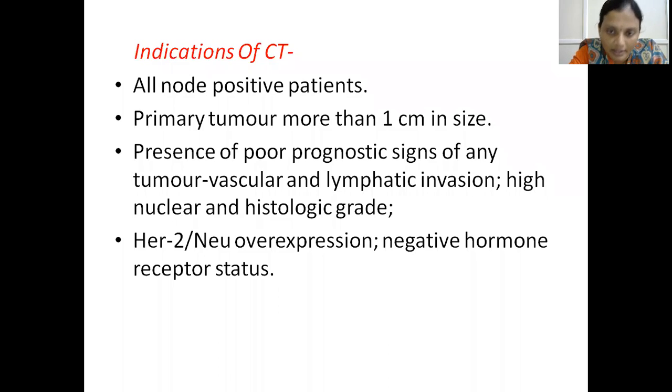So bad prognostic means ER, PR negative, HER2 positive. These are the various indications of chemotherapy.